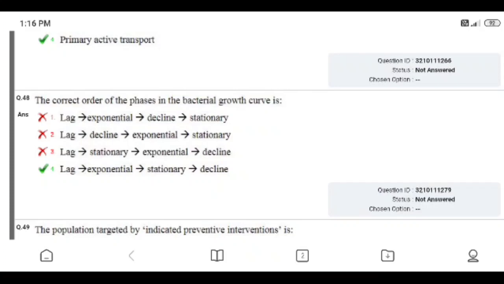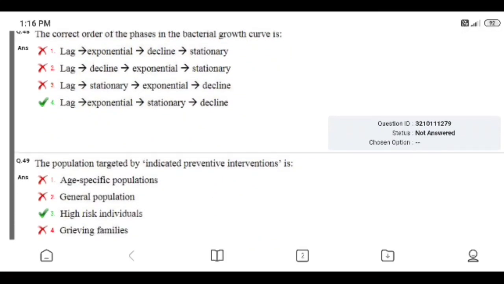Question number 48. The correct order of the phases in the bacterial growth curve is: first, lag, exponential, decline and stationary. Second, lag, decline, exponential, stationary. Third, lag, stationary, exponential, decline. Fourth, lag, exponential, stationary and decline. Right answer is 4, lag, exponential, stationary, then decline. I did not attend that question.